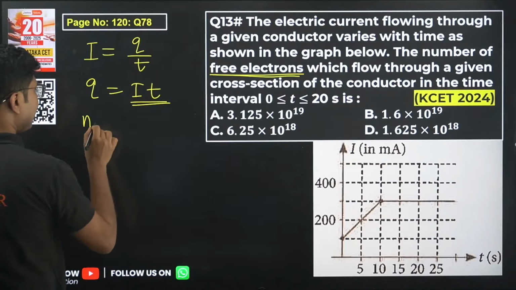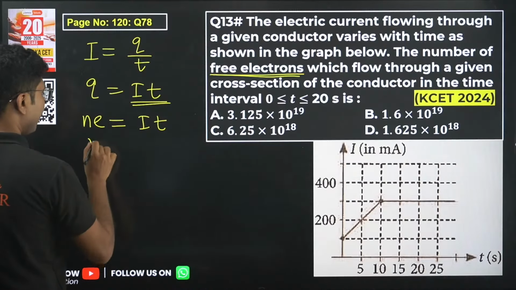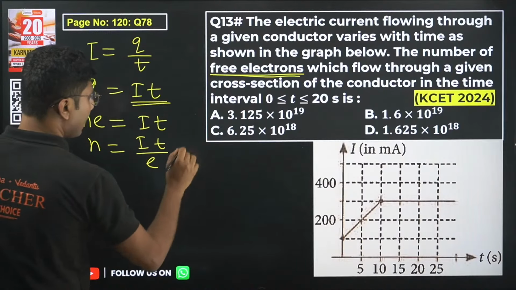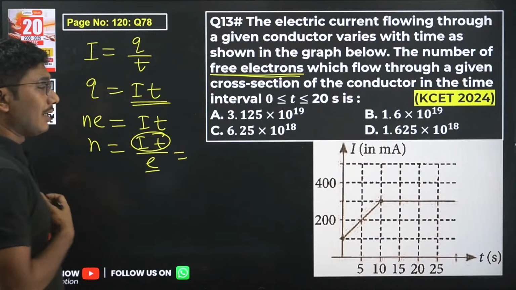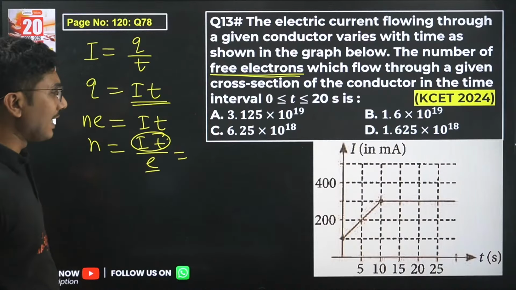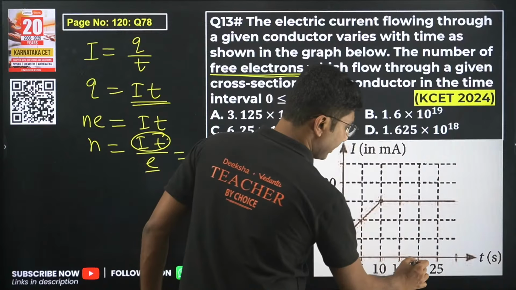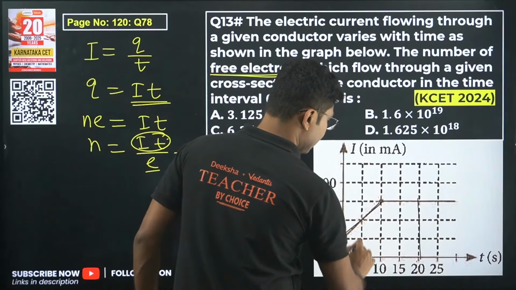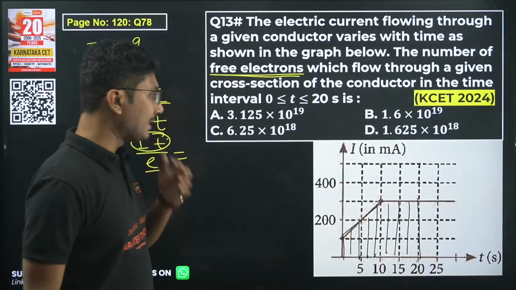So, from the quantization principle, we know that N into E equals IT. So N equals IT by E. Once we calculate the total charge, we have to divide it by the charge of an electron. Now, the first step is to calculate the area under the graph starting from 0 till 20. So this area we have to calculate. So how to calculate the area under the graph?